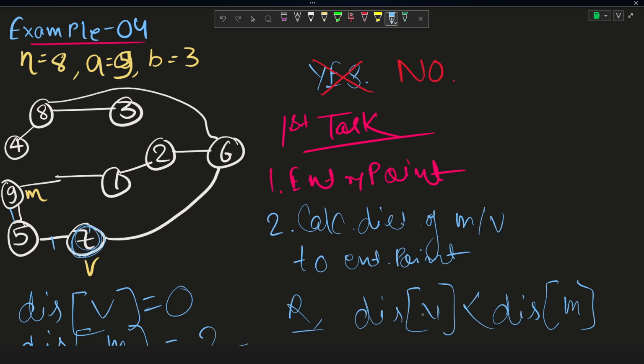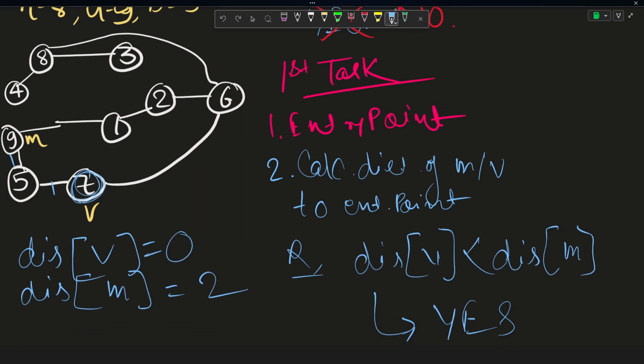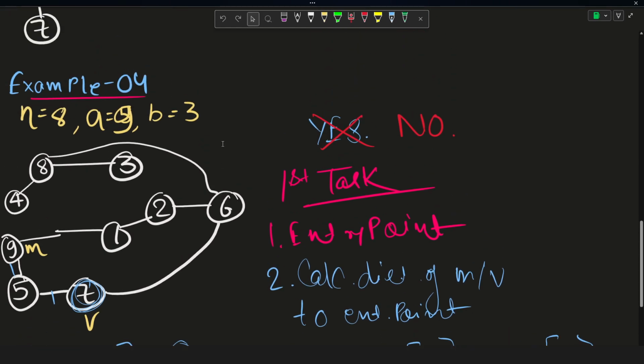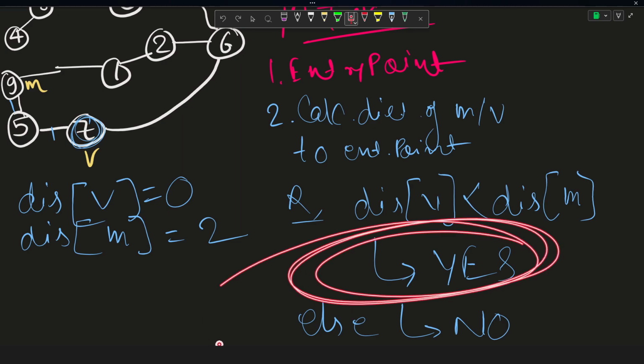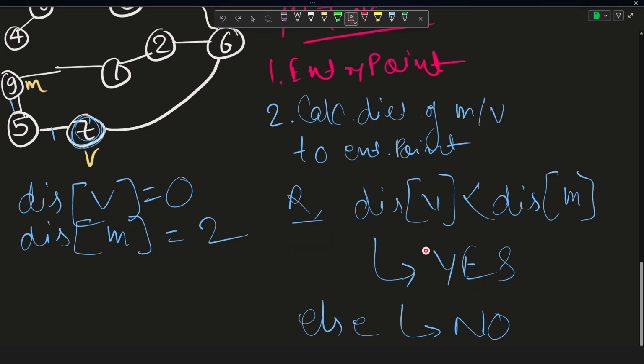What we wanted is that the distance of V should be less than the distance of M, right? So what is the distance of V here? 0. And what is the distance of M? 2. So obviously 0 is less than 2, right? And since 0 is less than 2, what will our logic do? It will just print a yes in this case. And we know very well that since Valerio was already a part of the cycle initially, we would have wanted to print yes, and this is what is being done here already, right? So our logic will work here correctly and will not fail.